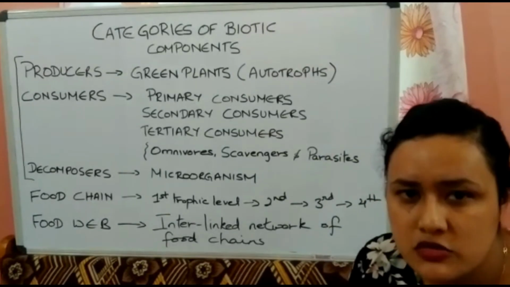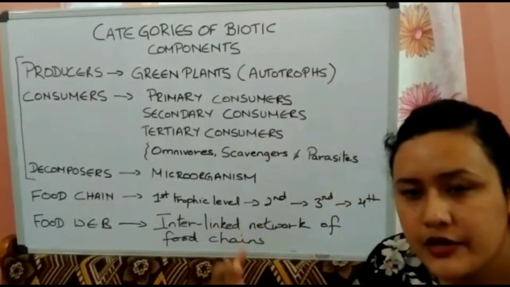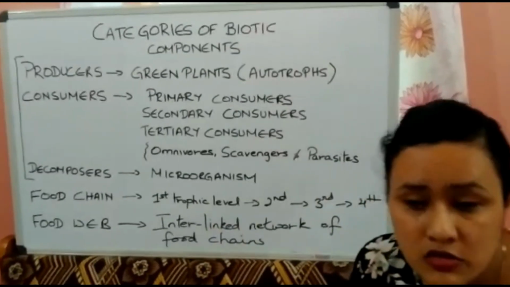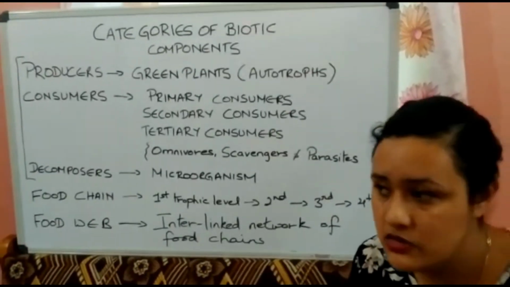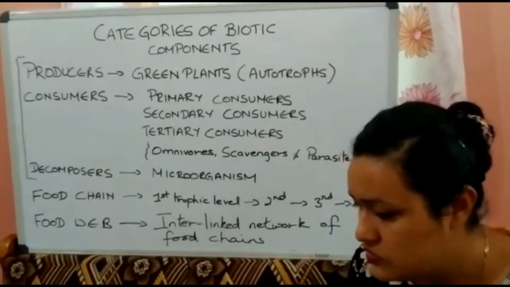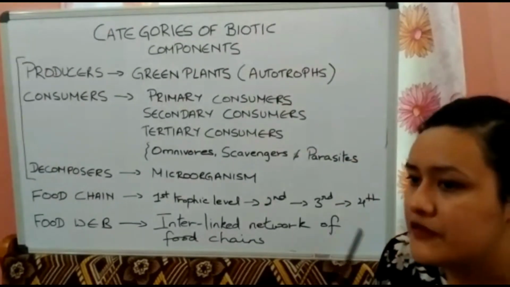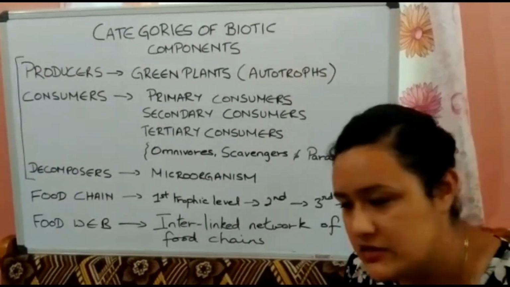Birds eat the grains, and they are eaten by other higher consumers like fox or cat. Snakes also eat the birds. So this is known as food chain, a process of eating or being eaten.